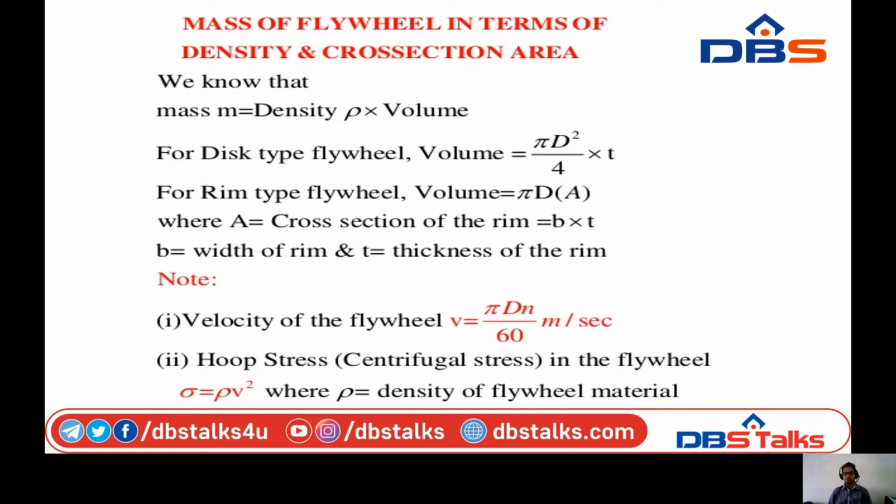For rim type, the volume is equal to pi d into A, where A is the cross sectional area of the rim, that is breadth into thickness or width into thickness. Now the velocity of the flywheel is v is equal to pi d N by 60, where N is the speed. Next, the hoop stress, that is the centrifugal stress in the flywheel during rotation, sigma is equal to rho v square. Rho is the density of the flywheel material.